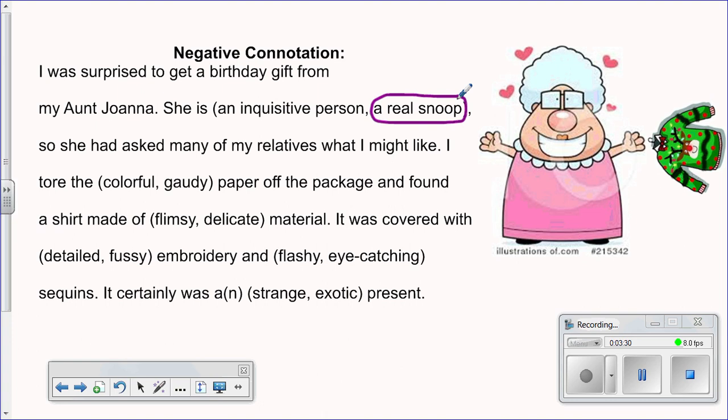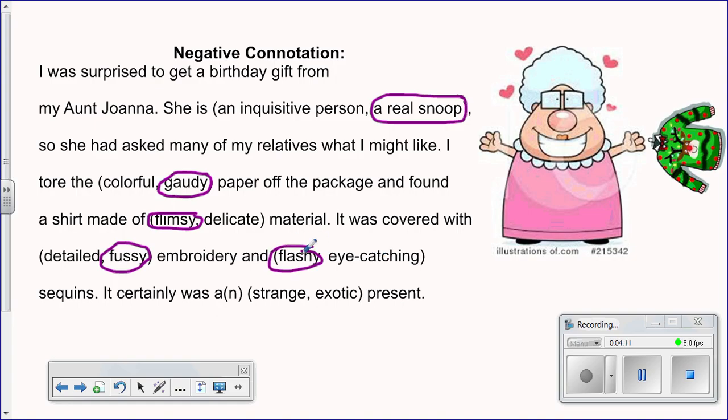I tore the colorful paper or the gaudy paper off the package. If we are going for the negative, I'm going to say gaudy, because usually gaudy implies that there's way too much going on. I tore the gaudy paper off the package and found a shirt made of flimsy material or delicate material. We're going to select flimsy. It was covered with detailed embroidery or fussy embroidery. Well, fussy is definitely more negative. And flashy sequins or eye-catching sequins.